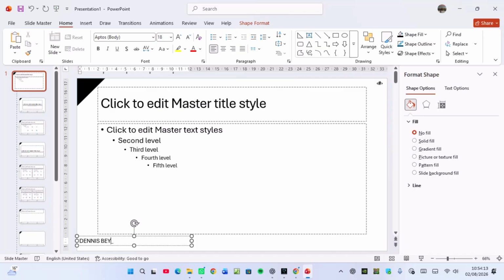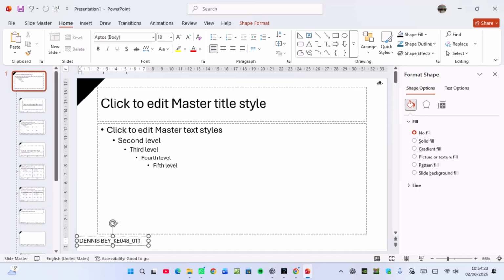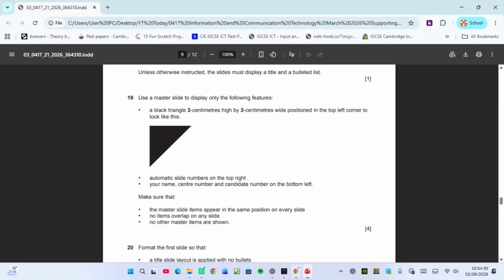And then I put an underscore, KE048 underscore 011. And then also I can reduce the box, it's so big. And then I enhance it a bit by giving it bold. So already I've done that. Let me see what is next.